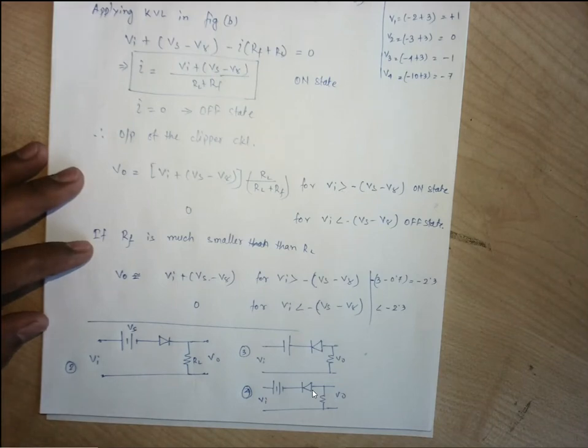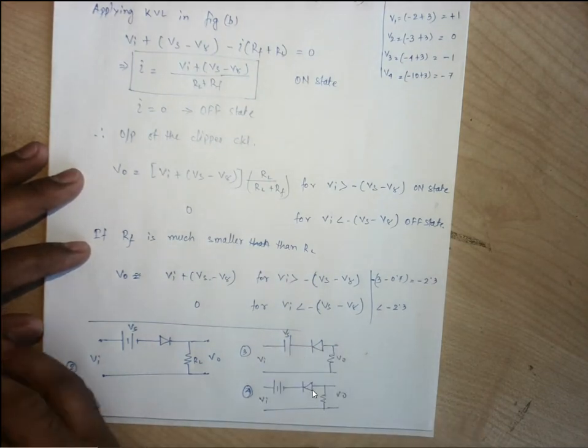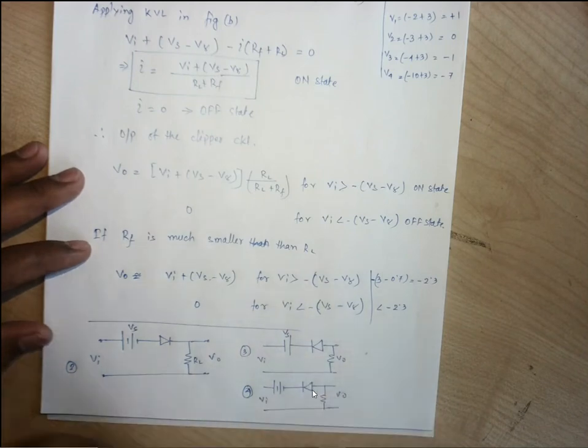Third one. Third one, this Vs is making the diode off, right? So for the positive half, our output will be 0, right? Sir, here we consider the diode as an ideal diode.